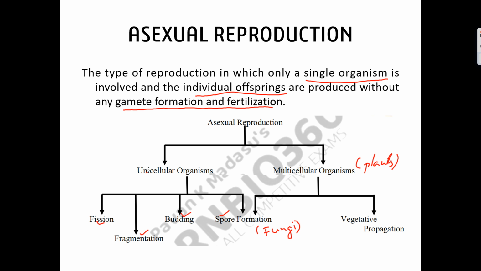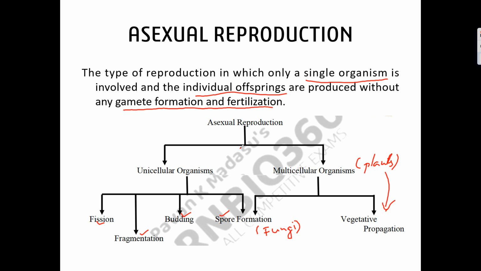In unicellular organisms, it is of four types: fission, fragmentation, budding, and spore formation. We'll look at each in more detail in a few minutes. Whereas in multicellular organisms like plants and fungi, in case of plants, we see vegetative propagation.